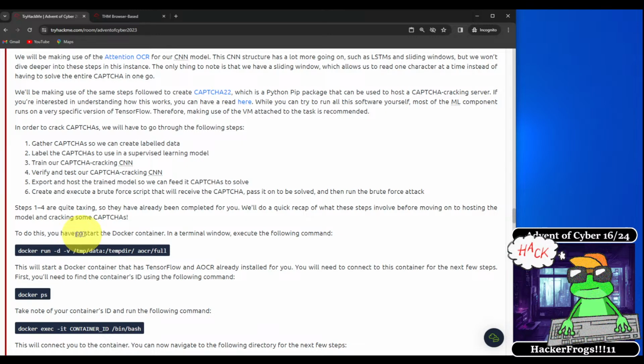Steps 1 to 4 are quite taxing, so they have already been completed for you. We'll do a quick recap of what these steps involve before moving on to hosting the model and cracking some CAPTCHAs. To do this, you have to start the Docker container. In a terminal window, execute the following command. Alright, so now we can run some of these commands inside of our virtual machine. So let's copy this command that's going to run a Docker container.